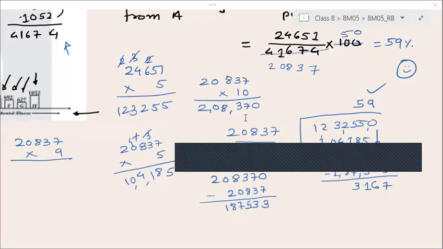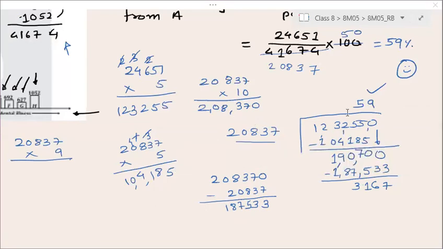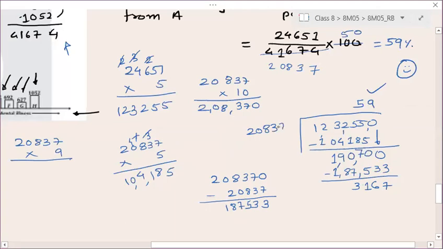Sir, in the last step, sir, how did we get 59? Okay. First, we have multiplied here with 5 or not? Why have we multiplied this by 5? Right, 20837 into 5. First, I have multiplied this with 5. Okay. Then after multiplication, I got this number. After subtraction, when I subtracted this, I got this number by taking this 0 downward.